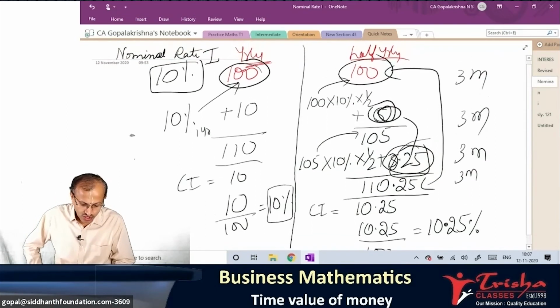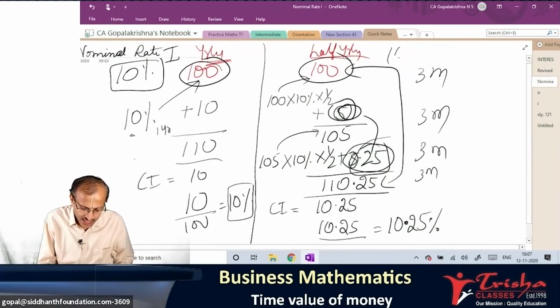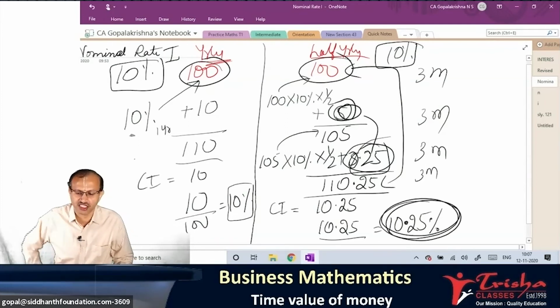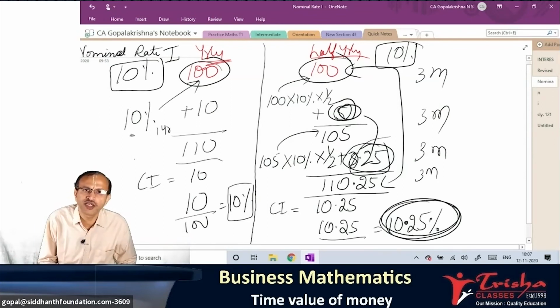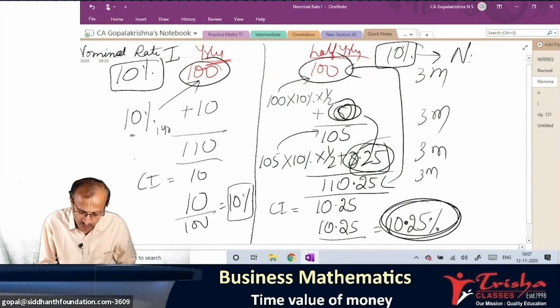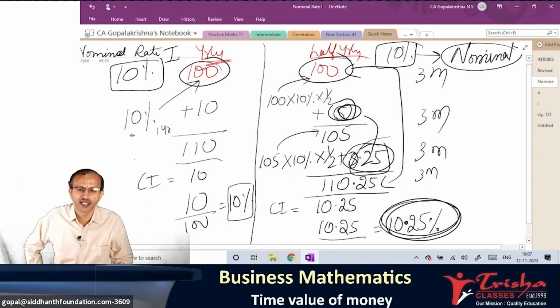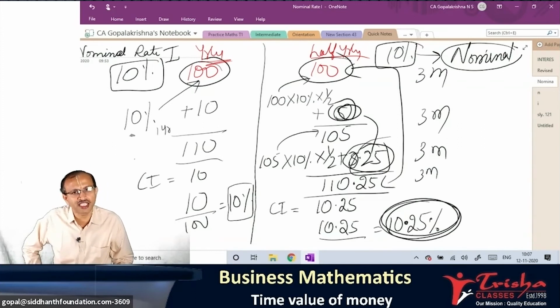But you observe in the second case, the banker is telling you 10% per annum only. But finally, what rate of interest did you end up with? 10.25%. What the banker is giving you, whatever is mentioned, 10%, that is called the nominal rate. Whatever is given in the question, that is called the nominal rate.